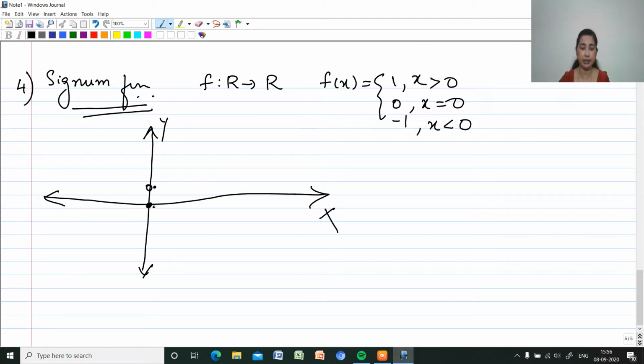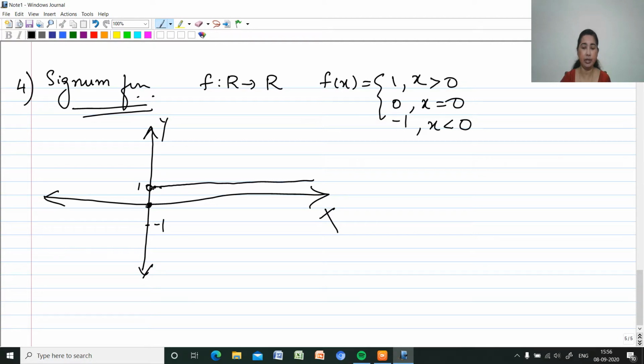Then after that, just the next point, that is 0.1, it will be at 1. Then 0.2 also it will be at 1, 0.3 also, then 1, 2, 3, etc. Everything will be having an image for all values of x. For all values of x greater than 0, it will be having an image at 1. Whereas all the values less than 0 will be having an image at minus 1. So this is the point minus 1.